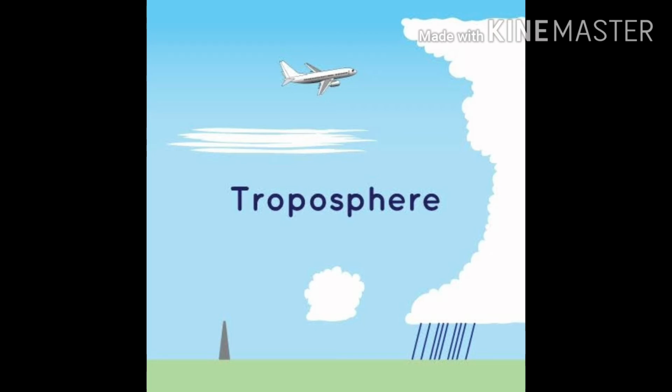The troposphere gets its name from the Greek word tropos, which means turning. This is because all the weather changes that we experience take place in the troposphere. The upper limit of the troposphere is marked by the tropopause.